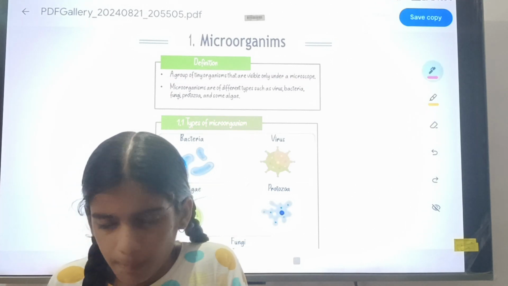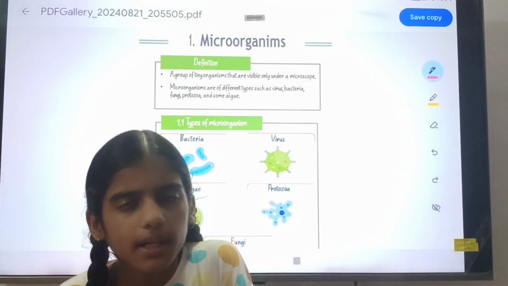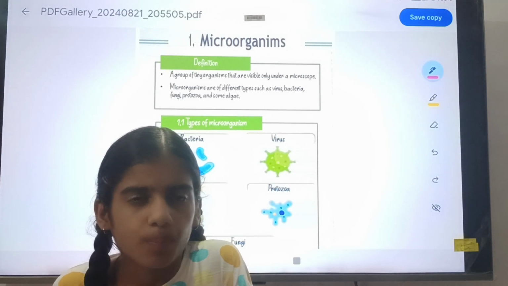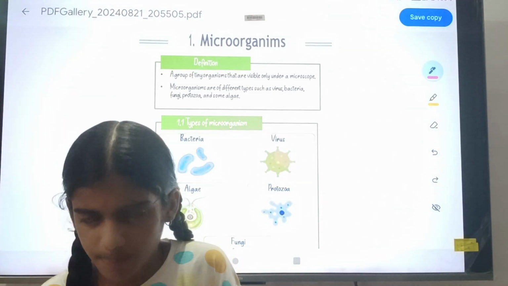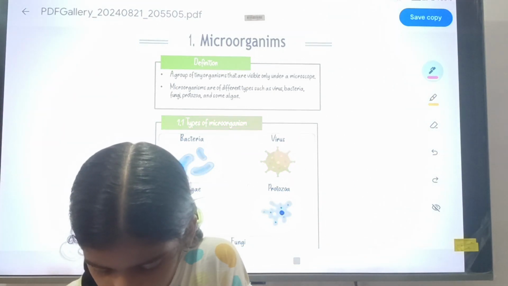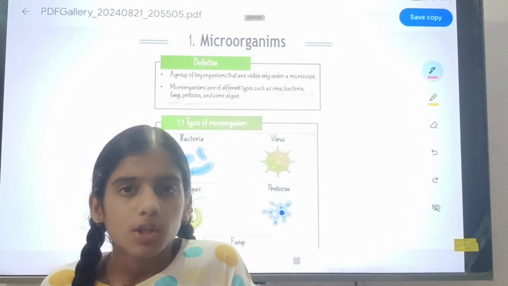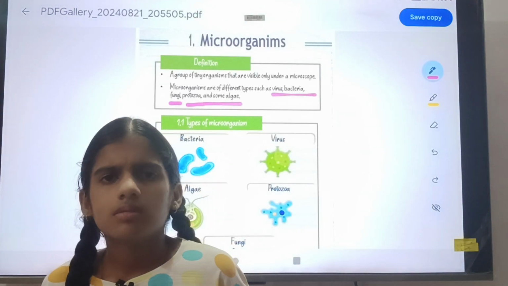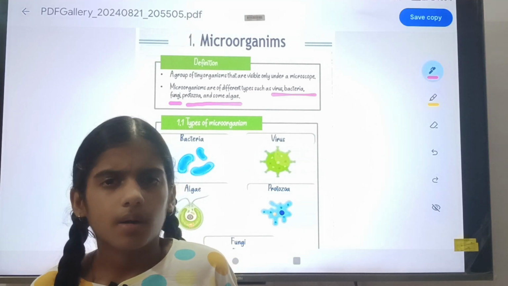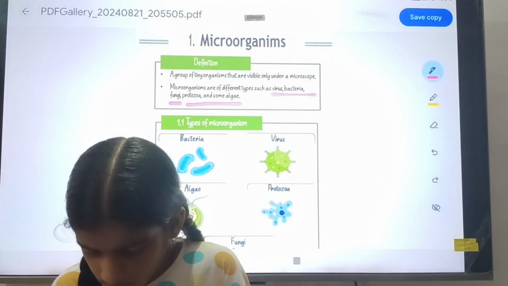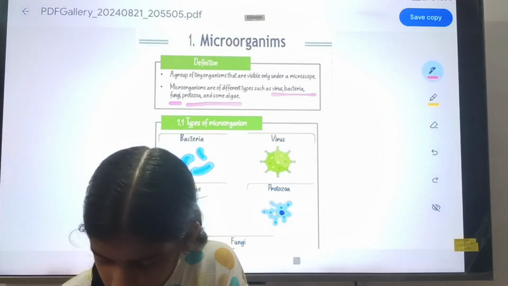So in the types of microorganism, microorganisms are of different types, such as first virus, bacteria, fungi, protozoa and some algae. You are familiar with these words: virus, fungi, algae, protozoa and bacteria. Okay, these are the types of microorganism.